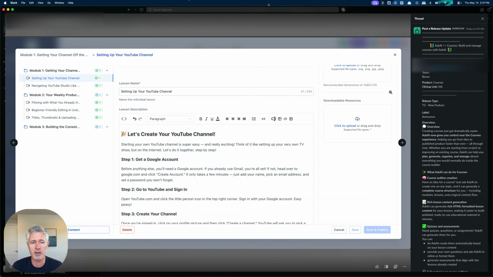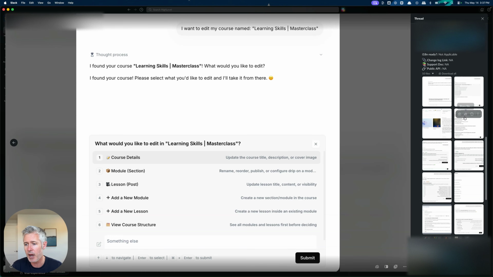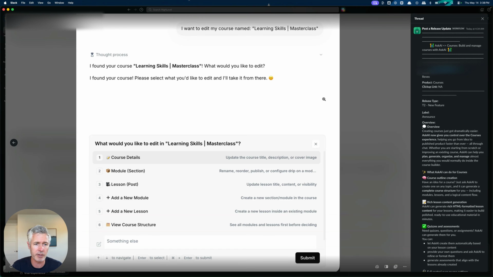You can kind of see on my screen here some of the screenshots of AI going through and creating all of this for you. There's of course going to be a big changelog and help doc coming out on this, but it's really quite easy. Just go into the courses section, pop out Ask AI, and just get started. Ask it to make edits, ask it to make updates, ask it to do all of those things.